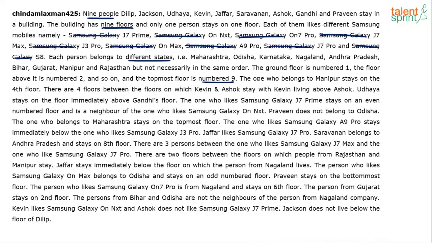What are the clues? The one who belongs to Manipur stays on 4th floor. There are 4 floors between the floors on which Kevin and Ashok stay, with Kevin living above Ashok. Udaya stays on the floor immediately above Gandhi's floor and so on. Alright, so long question, too much data there.